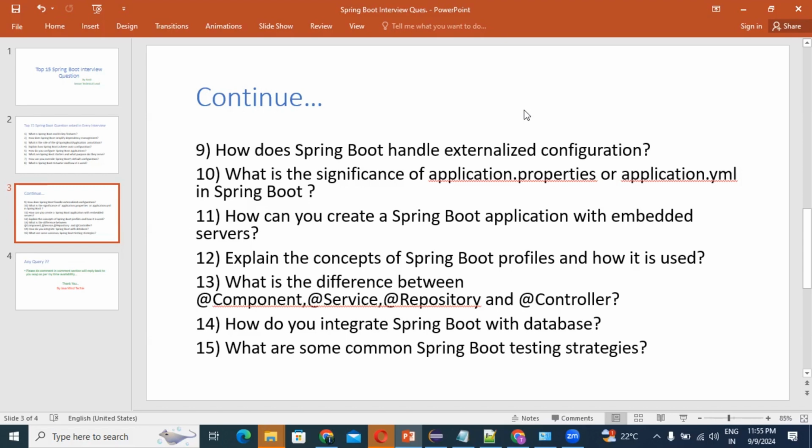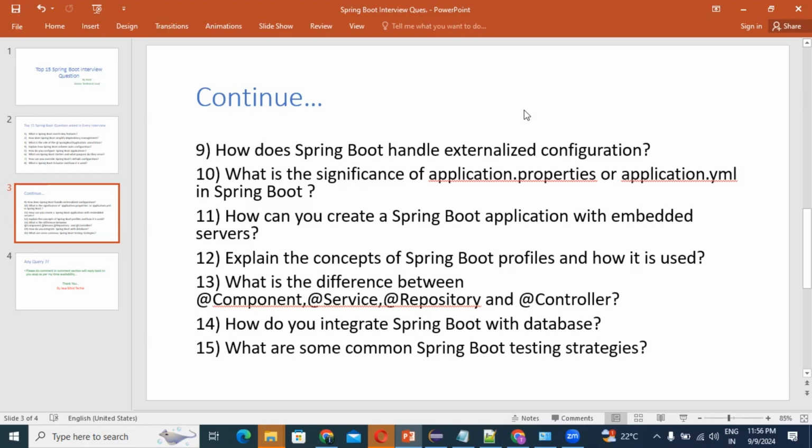Spring Boot simplifies the creation of applications with an embedded server by including libraries for Tomcat or Jetty. To create an application with an embedded server, we should know: first, add the dependency. Include the appropriate starter dependency, for example spring-boot-starter-web.